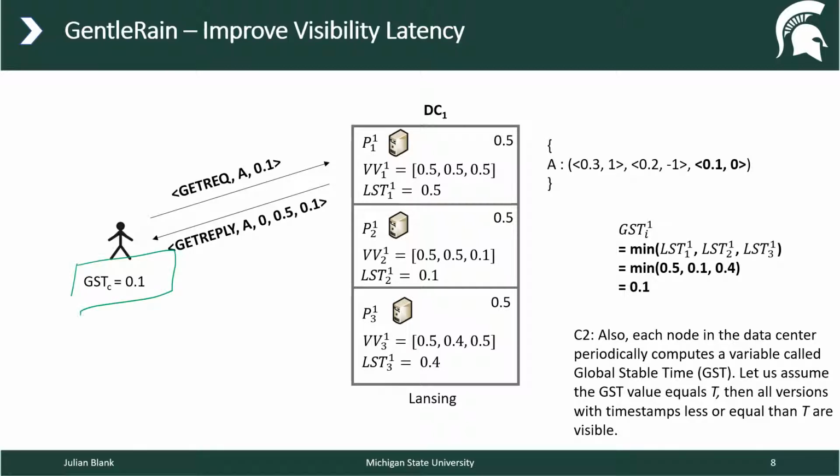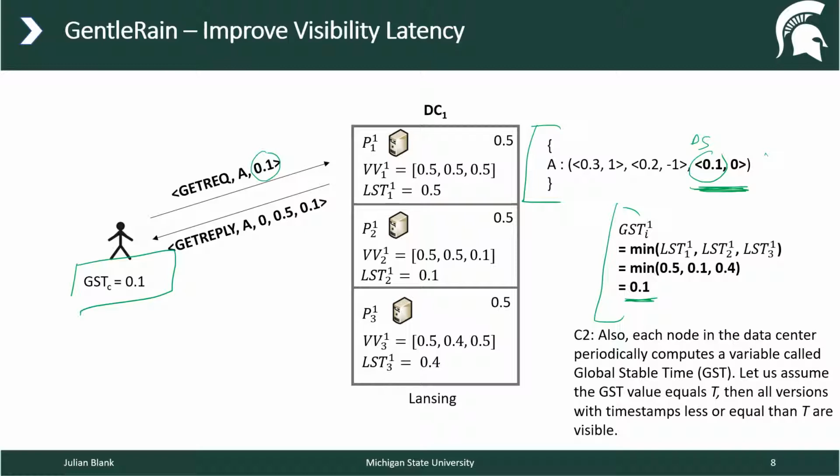So in this case, we do have the server here, which stores the value of A. And it has three different versions, and this value here is the dependency timestamp. So what's going to happen, the GST calculation I've seen before is 0.1. So this request is going to be sent to 0.1. And just because we had one server that was really slow, here only the last version is going to be visible, and this version is going to be finally returned to the client.